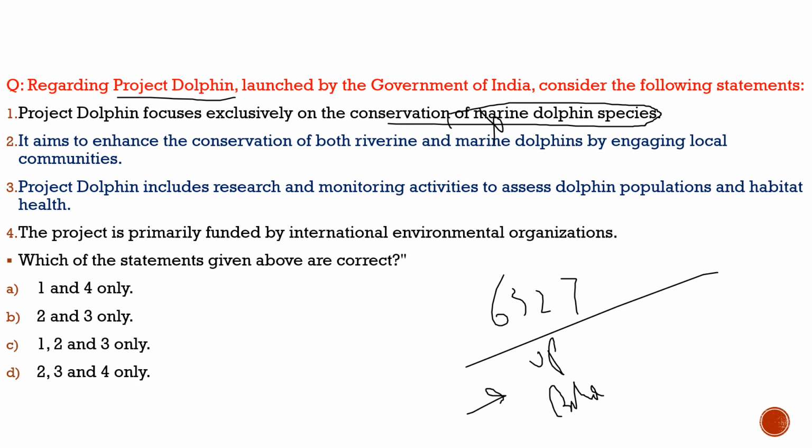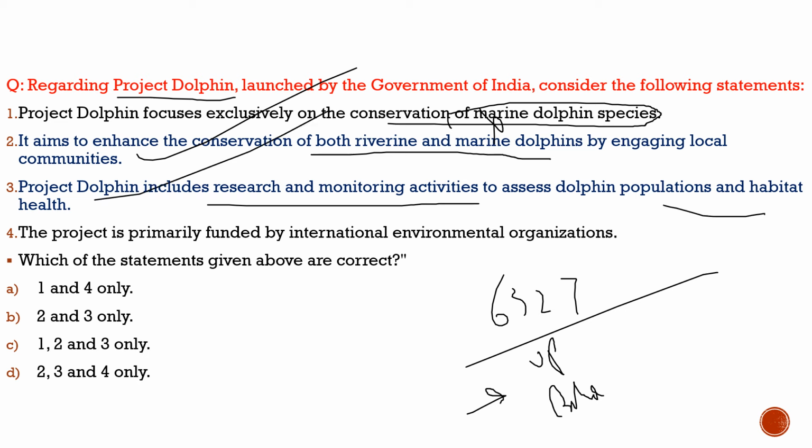Second statement, it aims to enhance the conservation of both riverine and marine dolphins by engaging local communities. 100% correct. Project Dolphin includes research and monitoring activities to assess dolphin populations and habitat health. 100% correct. Fourth statement, the project is primarily funded by international environmental organization. Totally incorrect. So with respect to this question, the correct statements are statement 2 and statement 3 only.